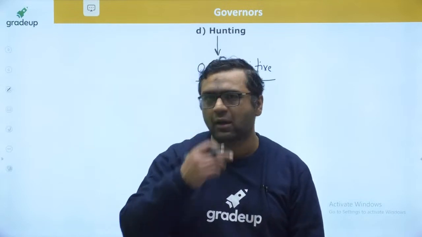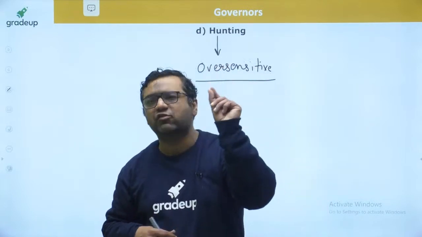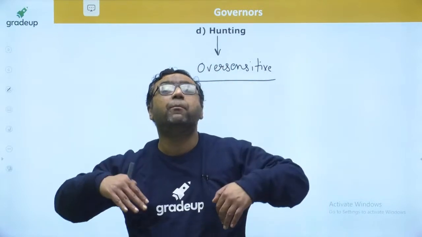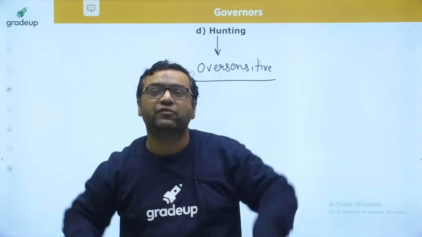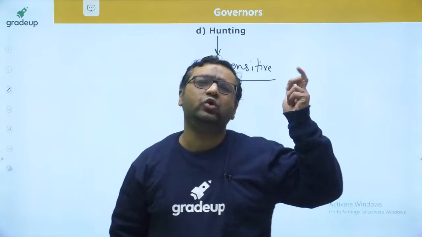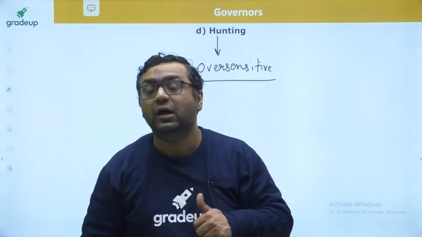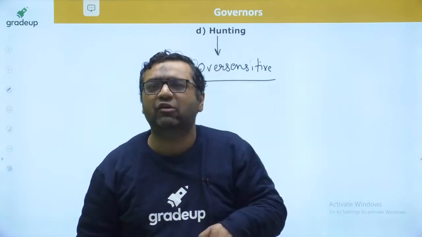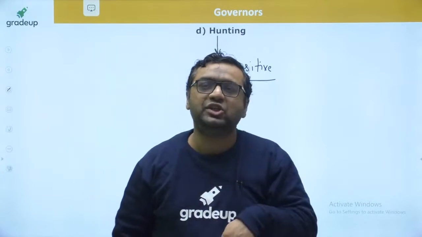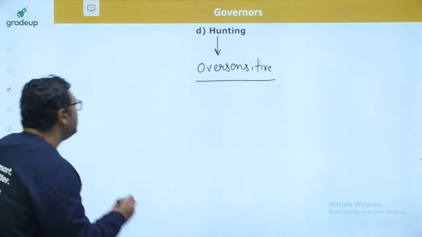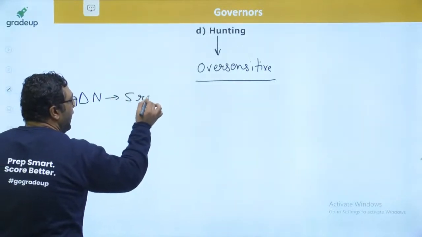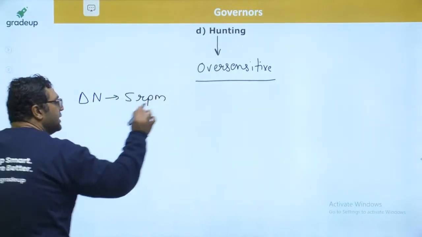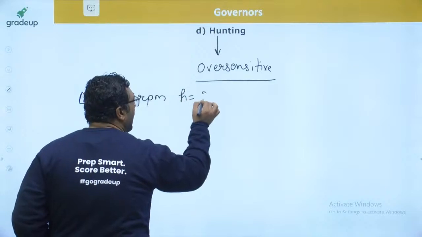Then what will happen? My dear, for a very small change of speed, the governor will give a larger movement of the sleeve. Let us say the speed changes by 5 rpm, and corresponding to that change, the sleeve needs to move by 2 mm.